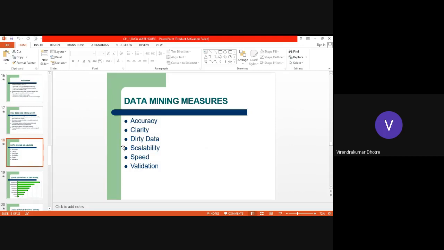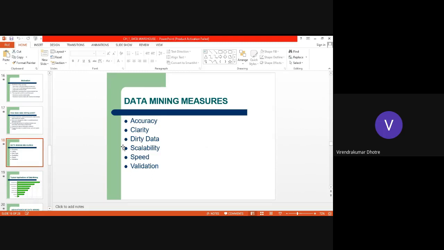If we take the example of a university, I want to identify how many students have scored distinction in the examination, maybe semester wise or year wise. Yes. So data mining will give me accurate figures or results which will most probably be accurate. So accuracy is maintained. So we require accurate data, and clarity. What you want, such things you should get as a result when you are searching for some information.